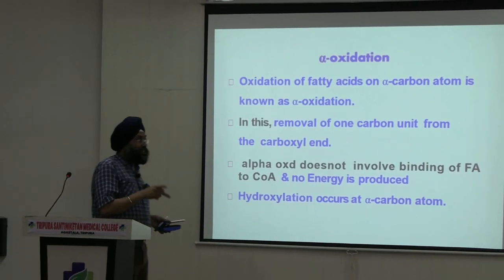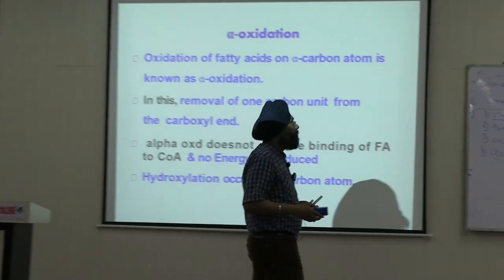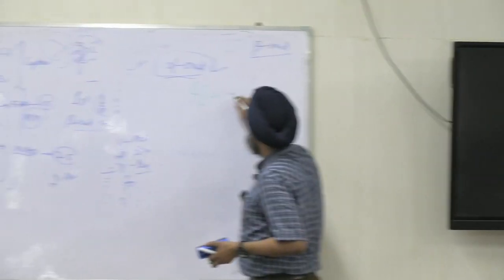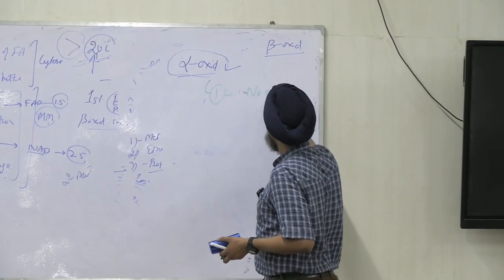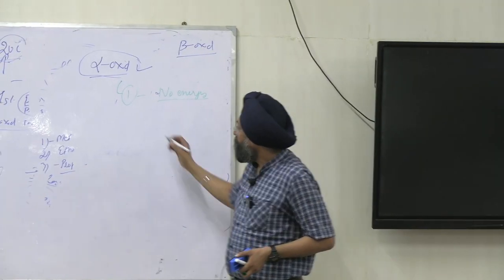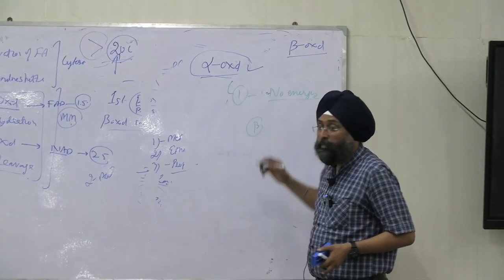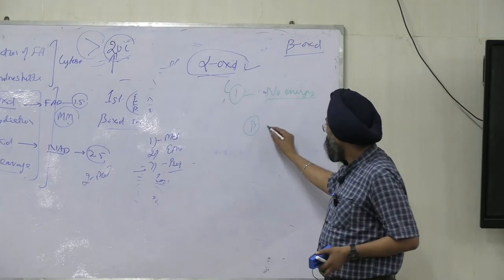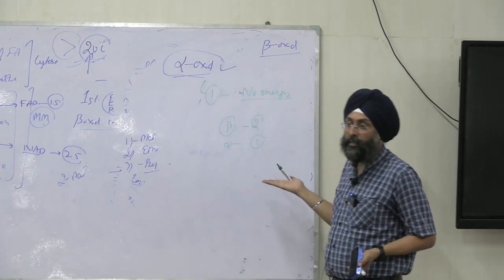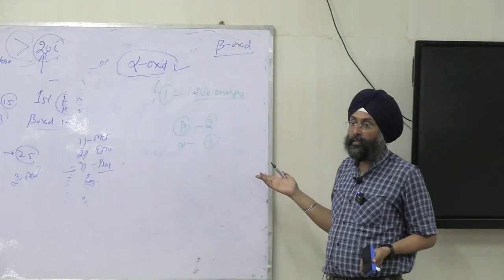There are two differences in alpha oxidation compared to beta oxidation. No energy is produced. And in beta oxidation, beta was the second carbon, so 2 carbon units are removed. In alpha, 1.